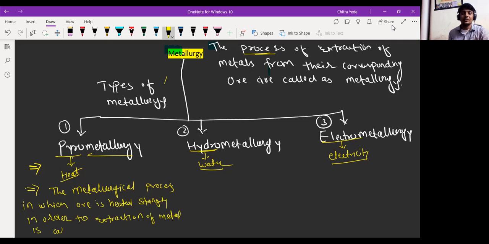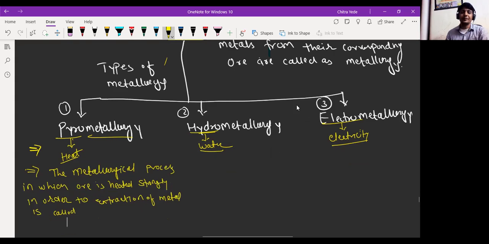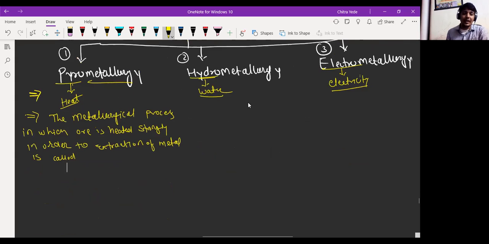Sir, can you give an example? Yes, I will give you an example also, don't worry.